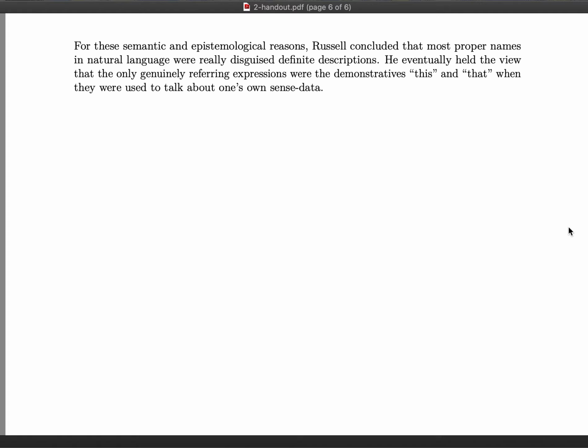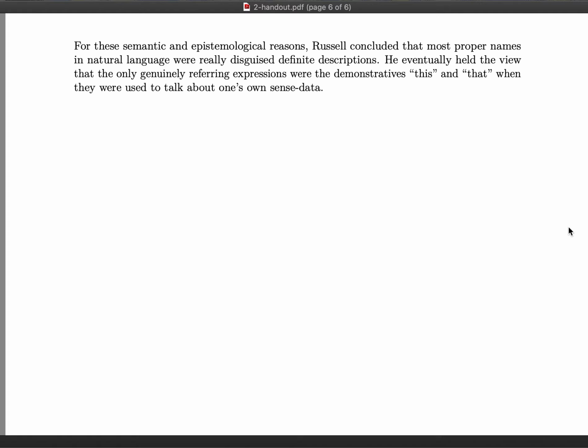Similarly, for a physical object like a table, you can see it from different viewpoints, and it's always open for you to doubt whether it's in fact the same table you're seeing. However, with sense data, Russell thought, you could never doubt whether it's one and the same sense datum, because they're private mental entities that you're directly acquainted with.